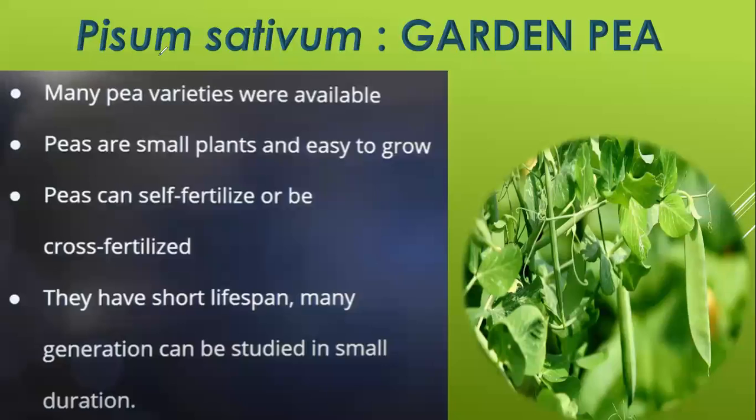Okay. Pisum sativum, which is known as the garden pea. It was a plant that Mendel used for his experiments. Okay. Pisum sativum or garden pea was a plant that Mendel used for his experiment. Are you all getting me? Chat box is remaining silent.